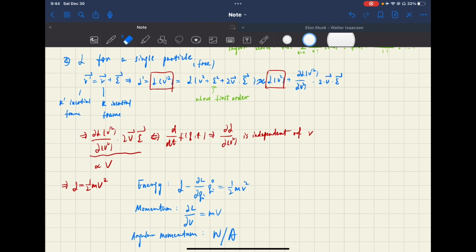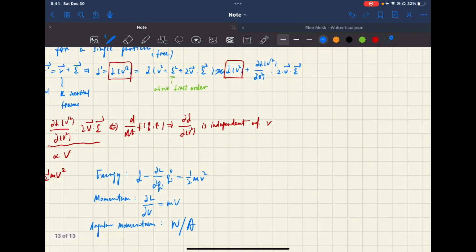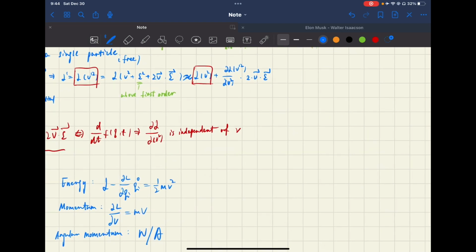We start from here, and I guess you can understand the fact that the equation for the particles in different frames will be the same in terms of form. By this I mean that the Lagrange function will have such a relationship. I talked about it in the last episode.